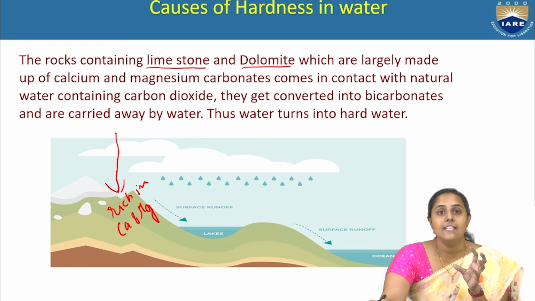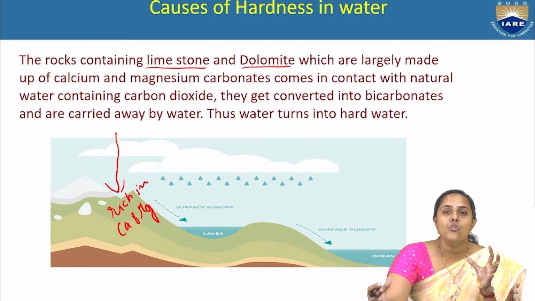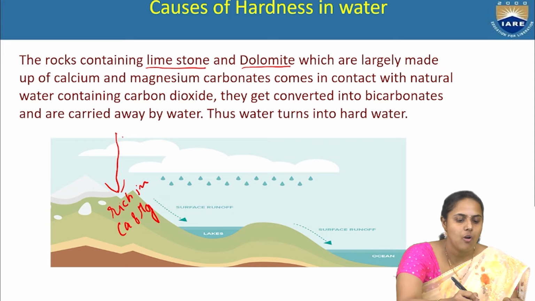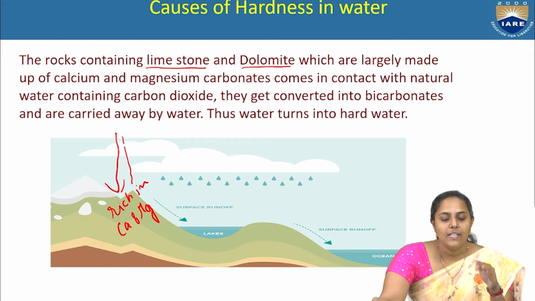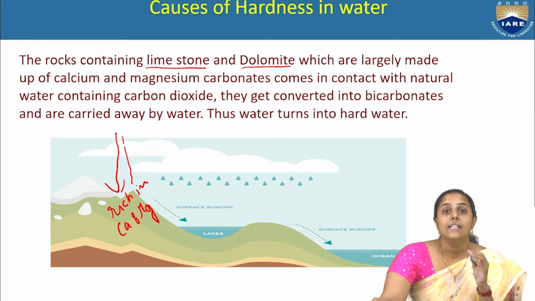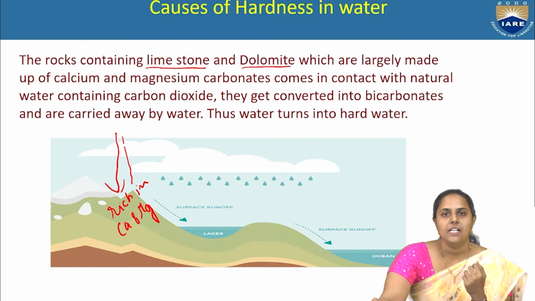If the land contains more reserves of dolomite and limestone, that land contains more calcium and magnesium ions. When rainwater flows on the surface of those lands, the calcium and magnesium ions will mix with water. During the course of time, a series of reactions takes place where salt formation occurs. Let me take an example.